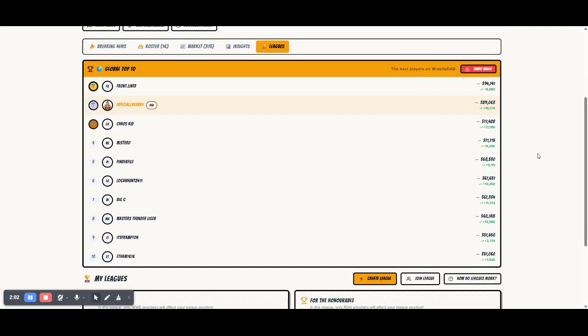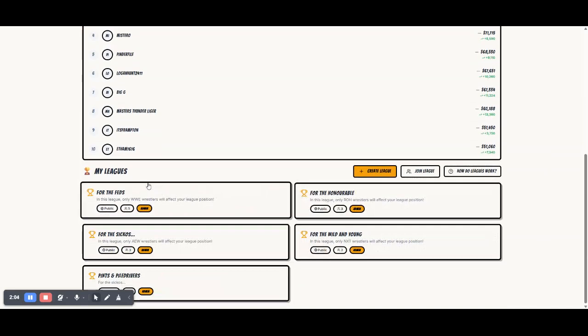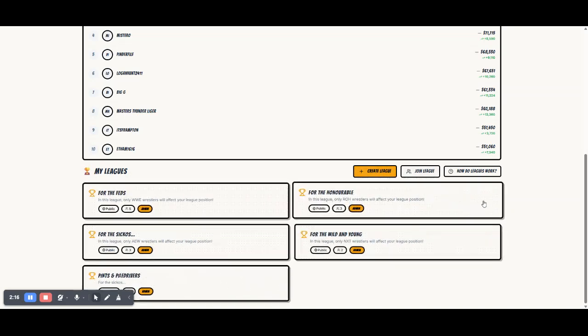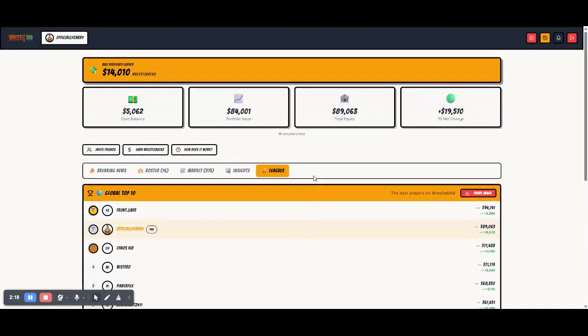Within here, there are a number of leagues. The global league is just the top 10 of everybody who plays. Then there are a few leagues created here specifically for wrestlers that you own that are associated with one company. And then users can create their own private leagues and share them with their friends. I only have access to this next part because I'm the only admin user at the moment.